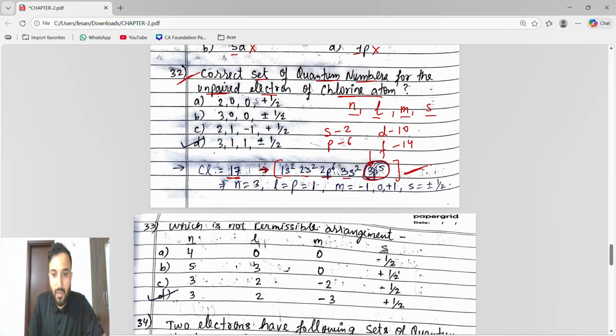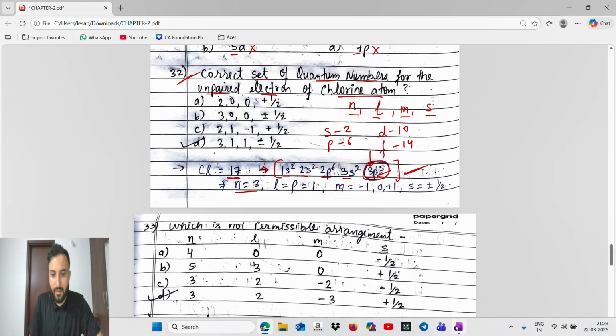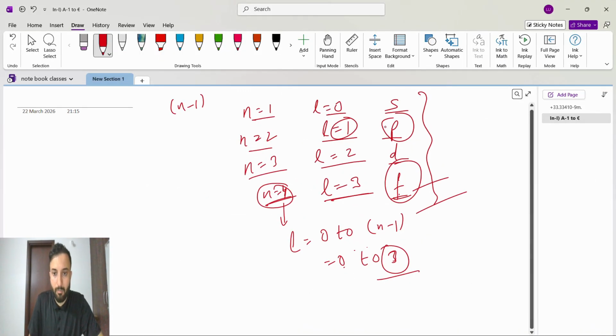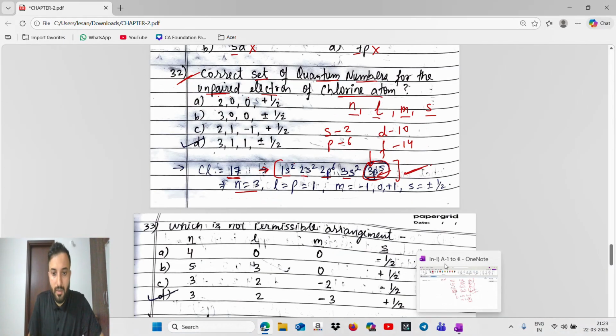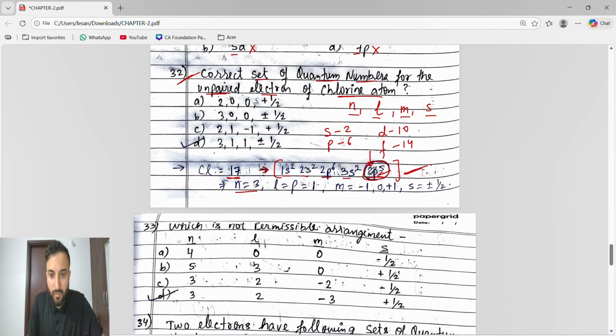So this is unpaired, and we know, guys, n is 3. Then how will we find l? l we find from this, either s, p, d or f. According to that we'll find l. So we know for s, l is 0; for p, l is 1; for d, l is 2; for f, l is 3. Correct. So every time we know l. n is this, the starting number, so n is 3. What is l? We see it from this subshell. p means l is 1.